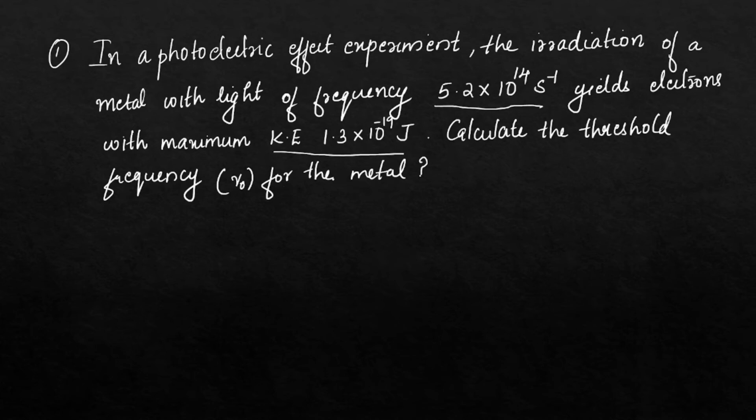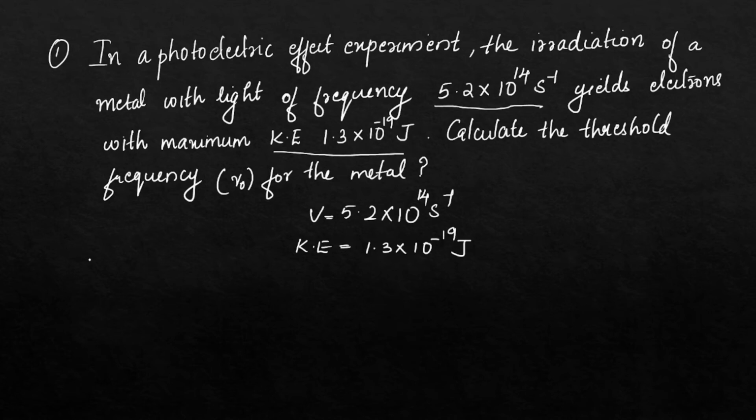So first let's write the given values. Nu is given as 5.2 into 10 raised to 14 second inverse, frequency of the irradiated light. And the kinetic energy is given as 1.3 into 10 raised to minus 19 joule.